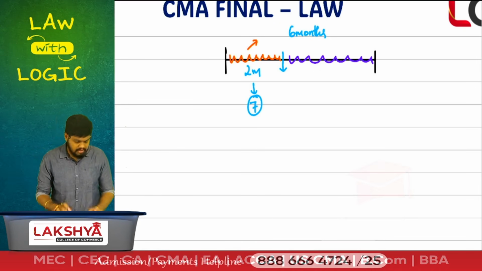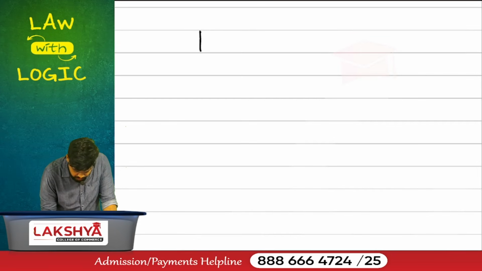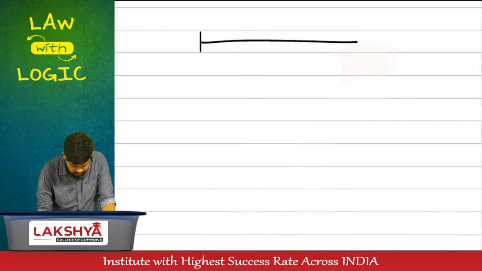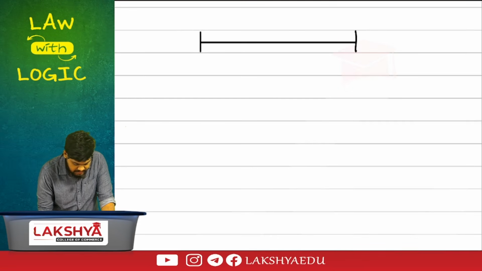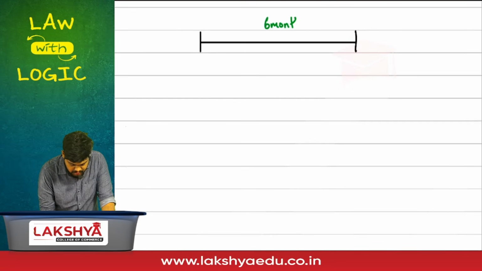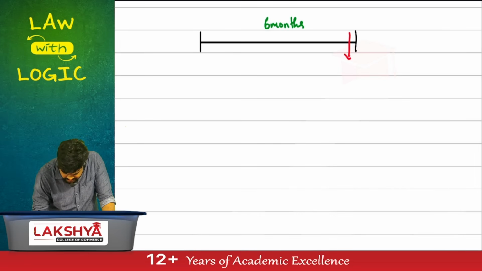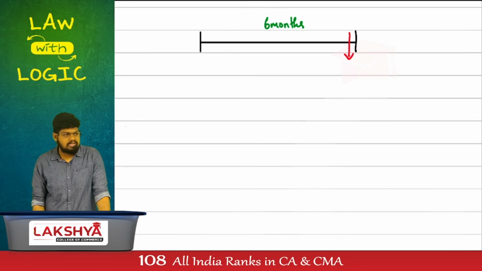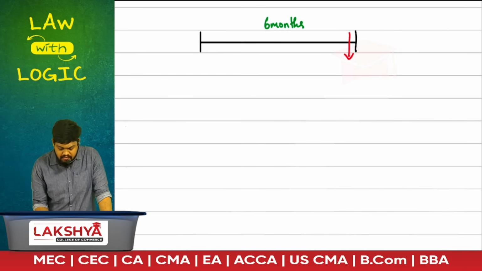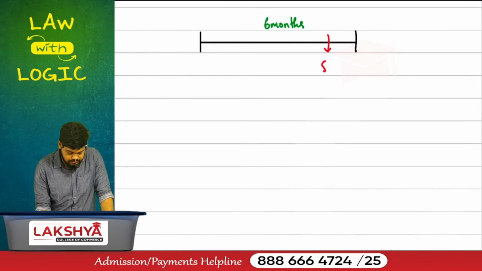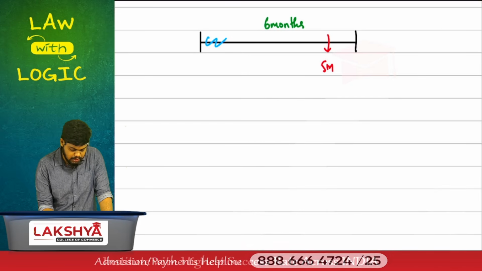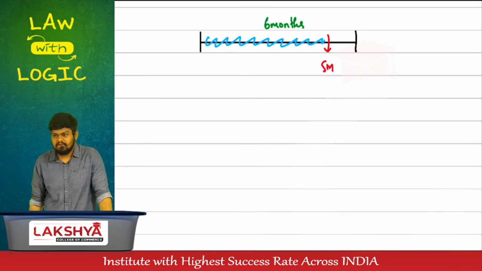Is it fine? Next case, same situation. The number of members has fallen below the minimum requirement. The Companies Act has given you a time limit of 6 months. You have increased the number of members. Can you increase the number of members here in the 6th month? It is still complying with the provision. If you have increased it, say assuming in the 5th month, give me the answer. For these 5 months, are you a public company or deemed to be a public company?